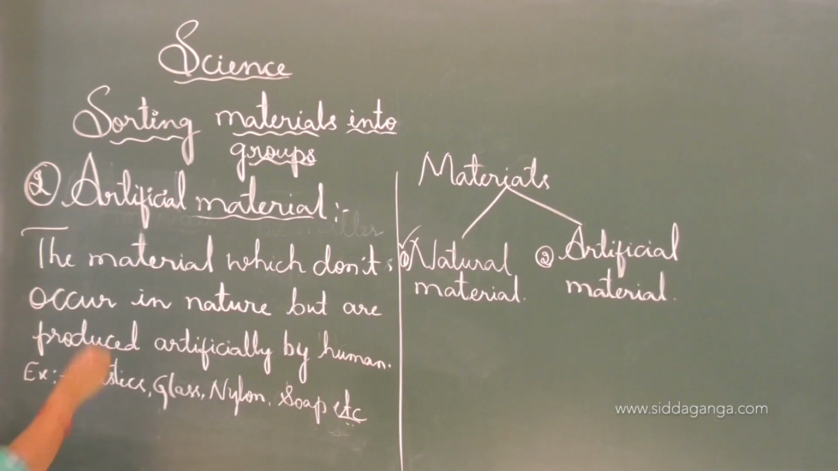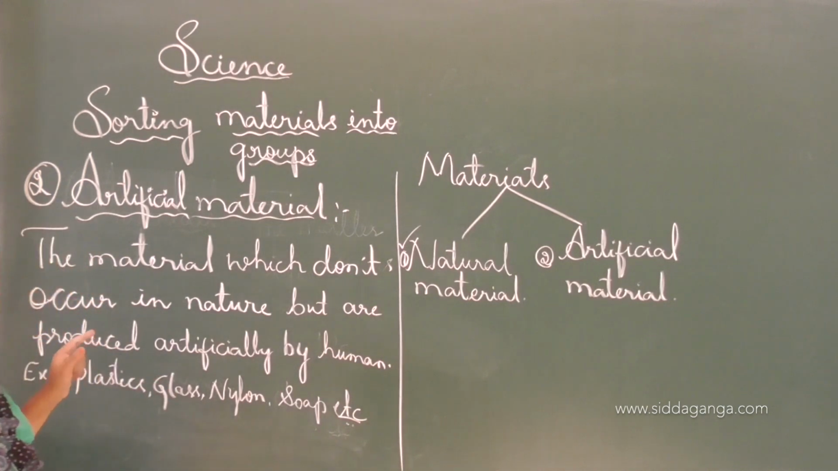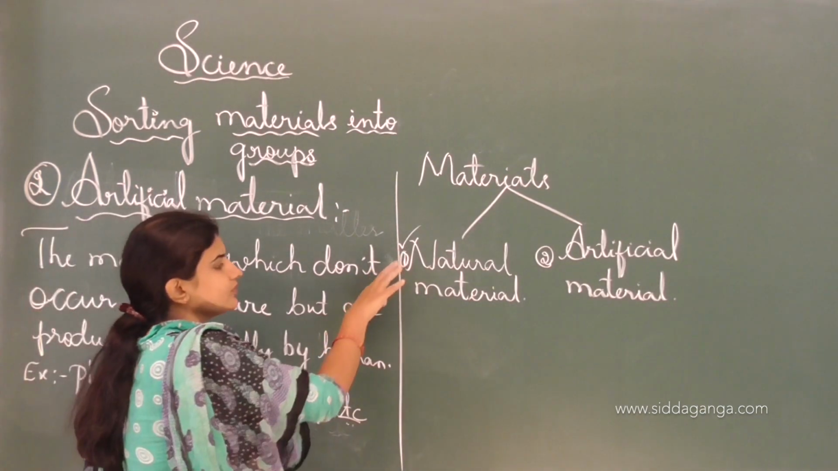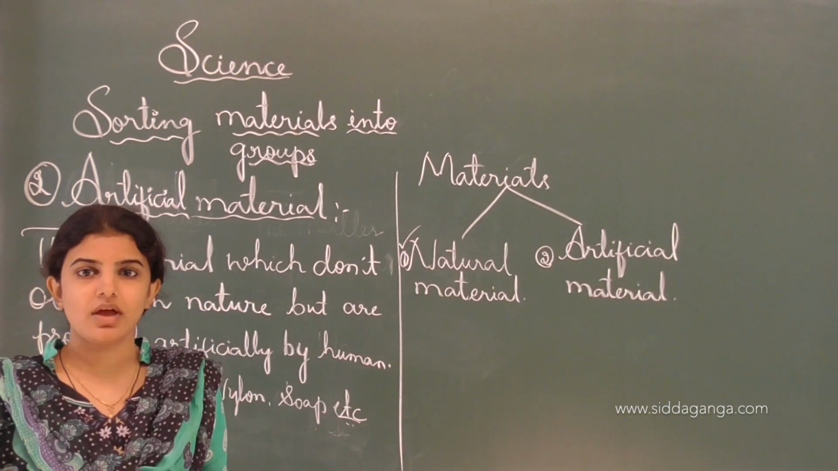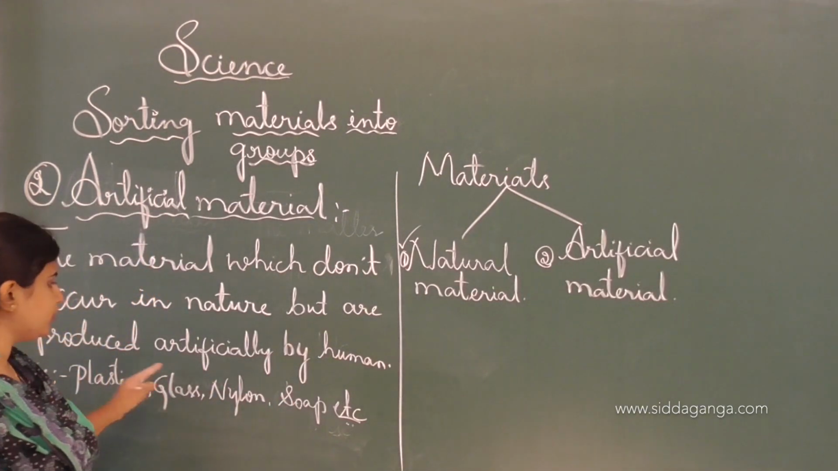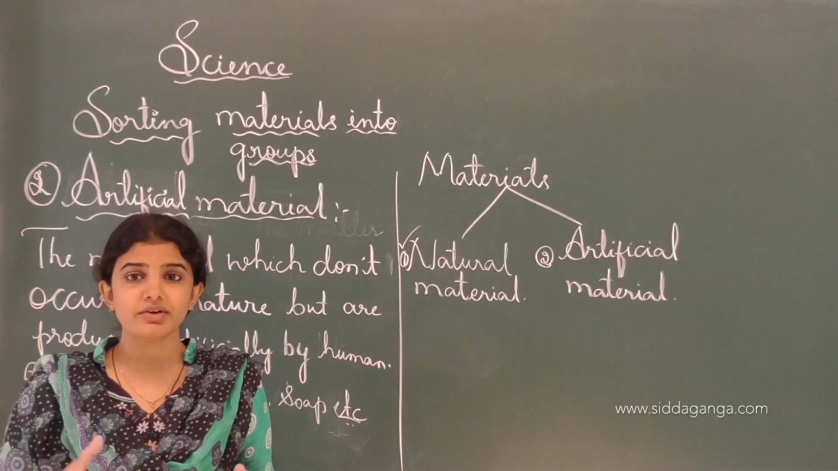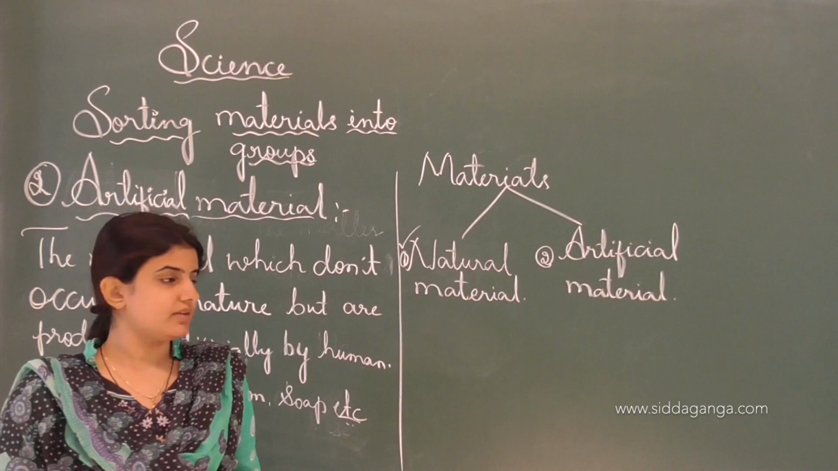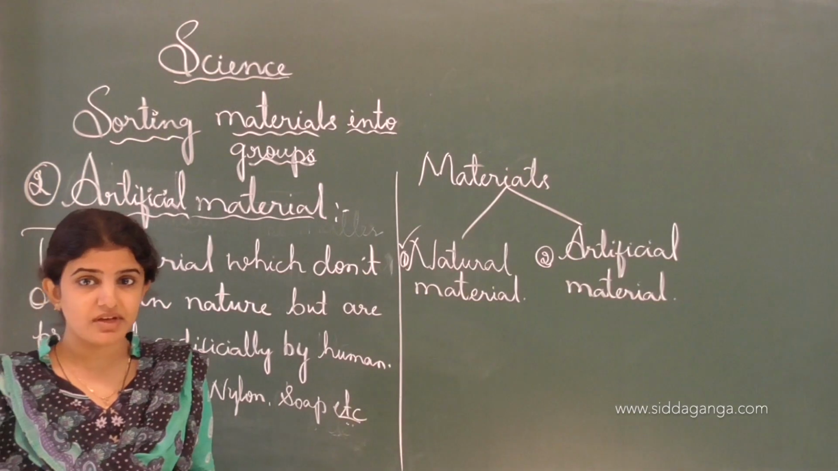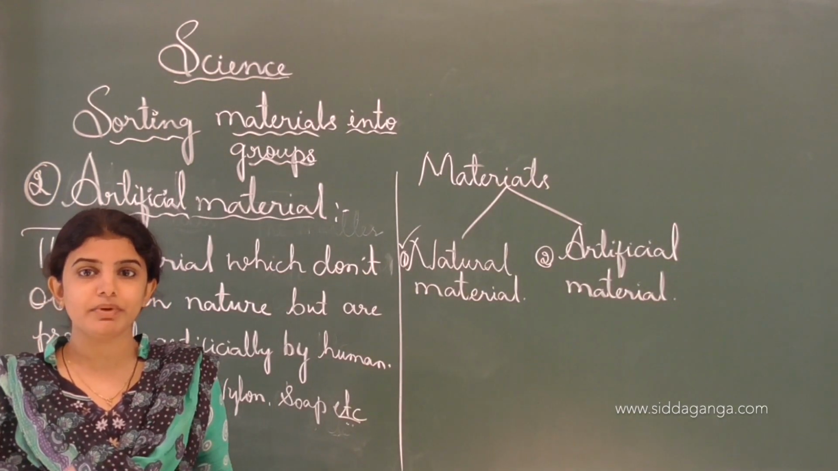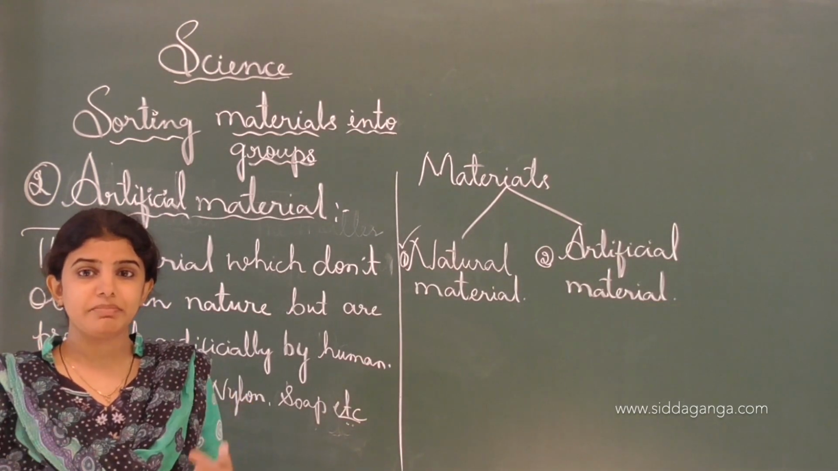See, the second one is artificial material. Artificial materials are those materials which do not occur in nature but can be produced by human beings or the people. Produced by artificial means, how? Synthetically or chemically, by using different types of chemicals to prepare these types of materials. An example is plastic. For preparing plastic, different techniques are used and chemicals are applied. And glass, nylon. Nylon is a cloth which can be prepared by human beings.